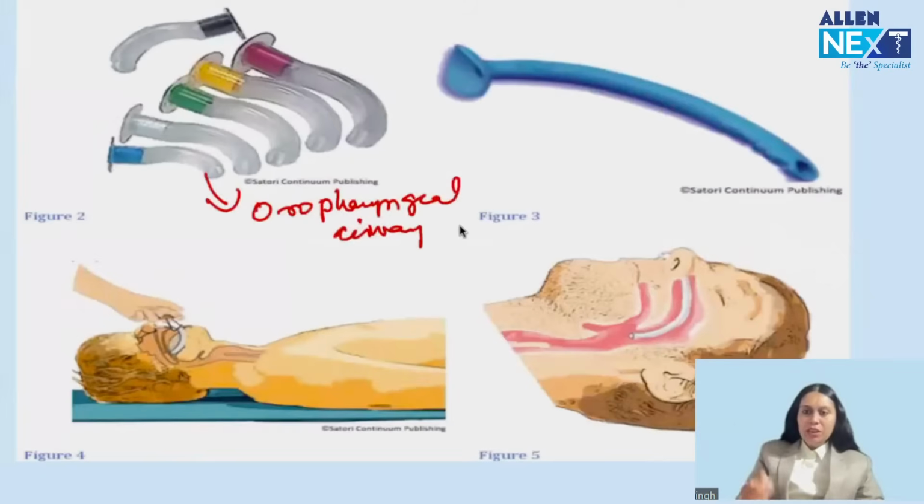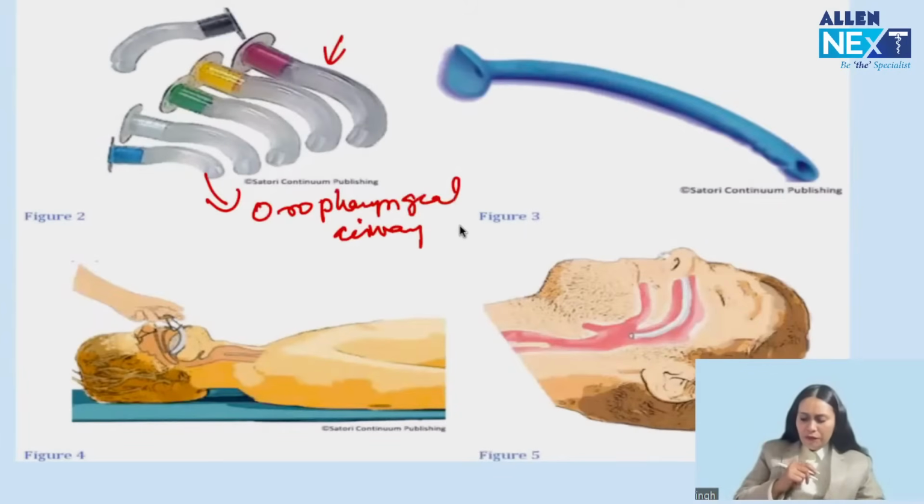Right? What are the questions which can be asked? Image to recognize the device. So you are seeing the device on the screen. It is your, let's say, oropharyngeal airway. Second question which can be asked: how do you put it?